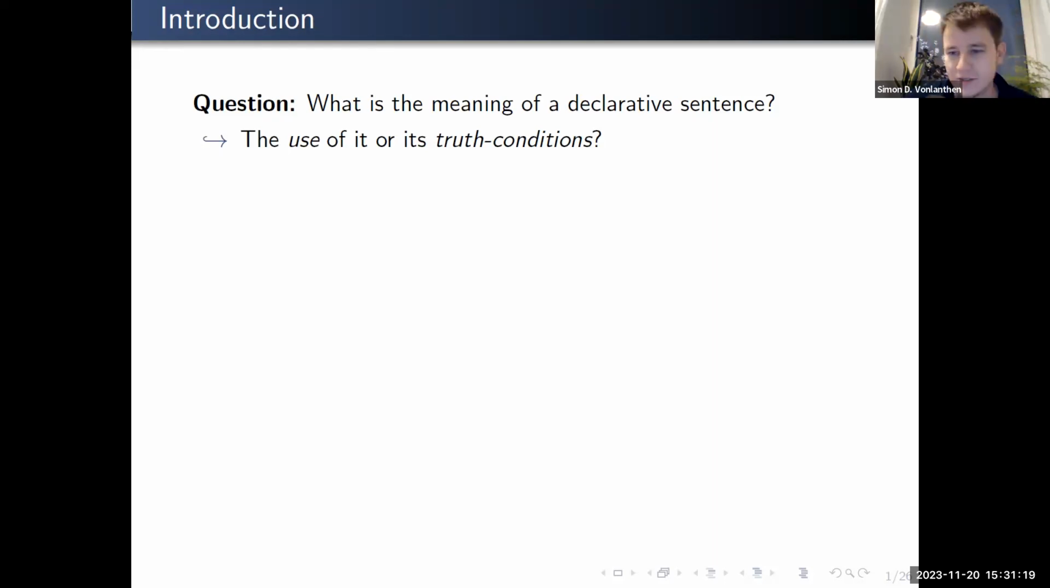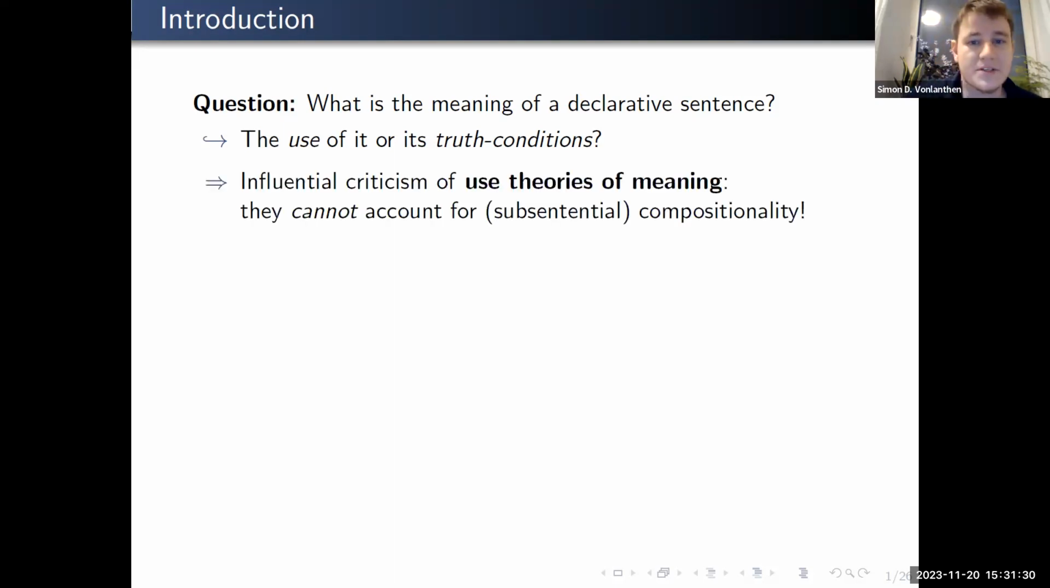And usually there's supposed to be some discrepancy between saying, well, it's the use of a sentence versus its truth conditions. And this has led to a very influential line of criticism of use theories of meaning from the truth conditional camp, as it were, namely that they cannot account for subsentential compositionality. So the way that subsentential expressions combine to form meaningful wholes.